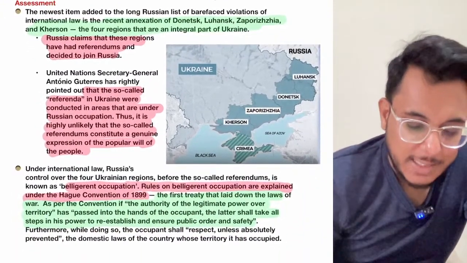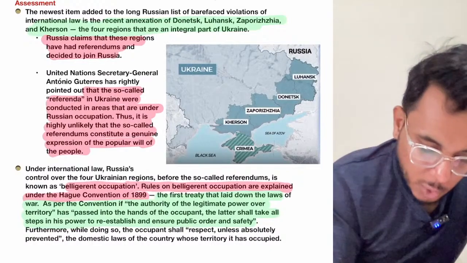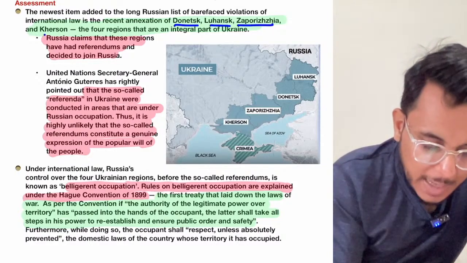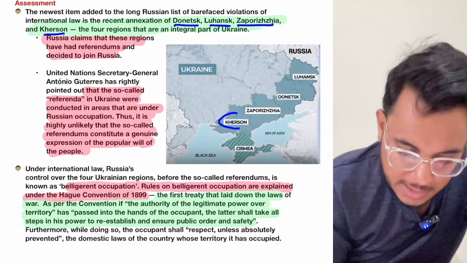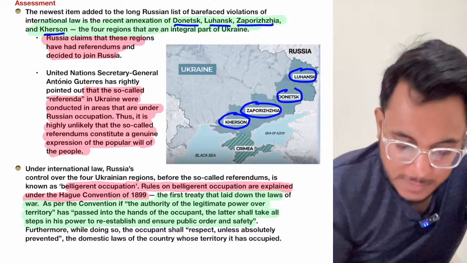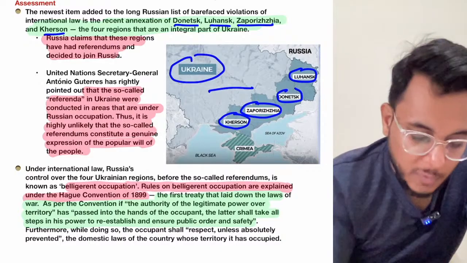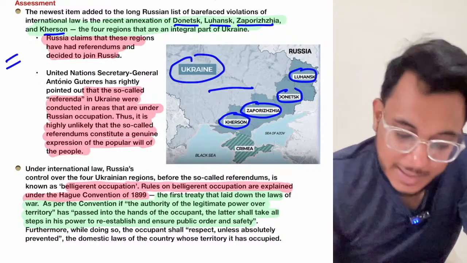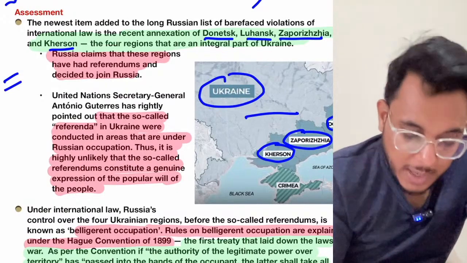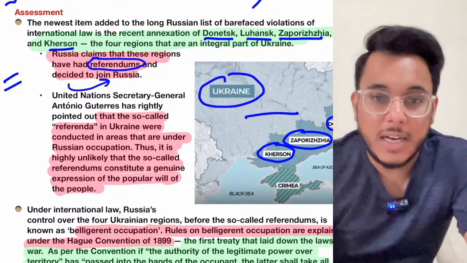Now, recently what has happened? Russia captured four of Ukraine's provinces: Donetsk, Luhansk, Zaporozhye and Kherson. So this is Kherson, this is Zaporozhye, this is Donetsk, and this is Luhansk. Now these particular provinces were an integral part of Ukraine. Russia has captured them, and Russia justified that these regions have themselves joined Russia, and they carried out a referendum, and by that referendum they joined Russia.